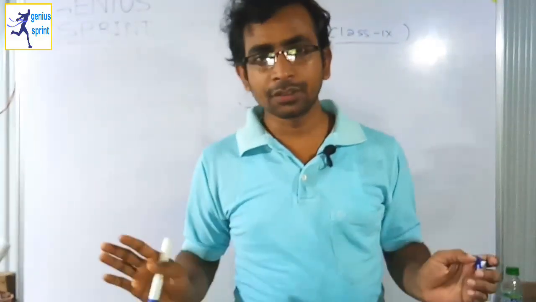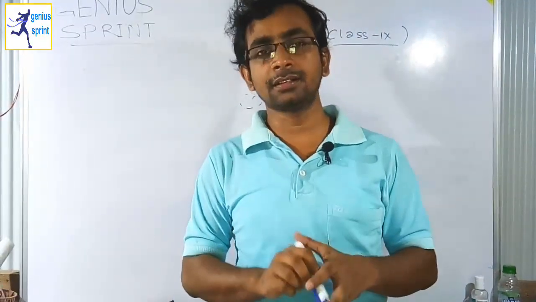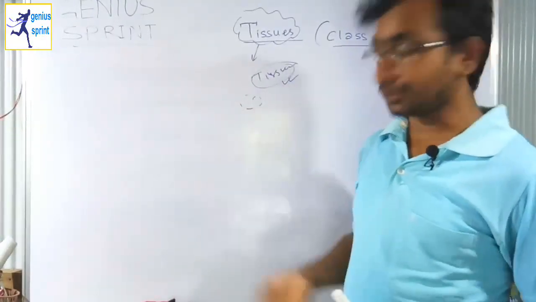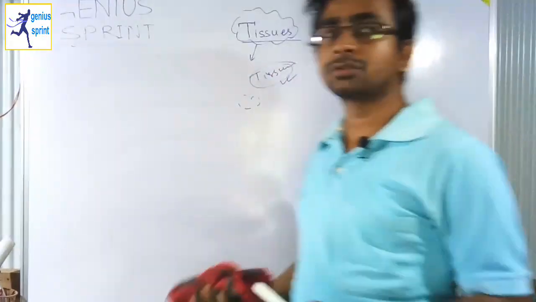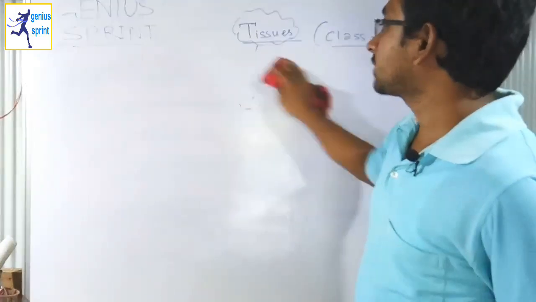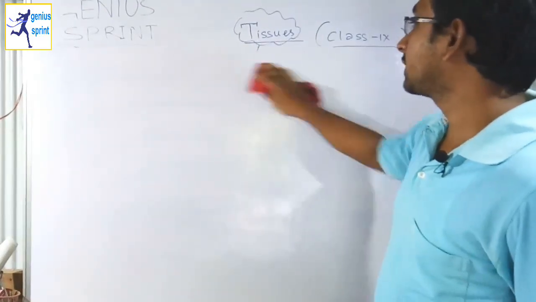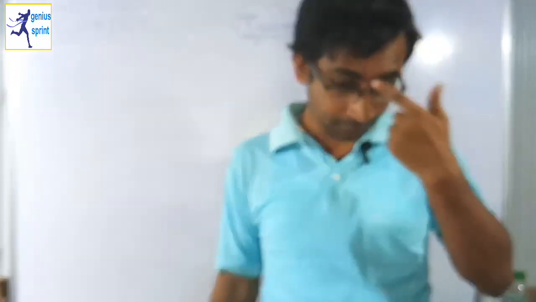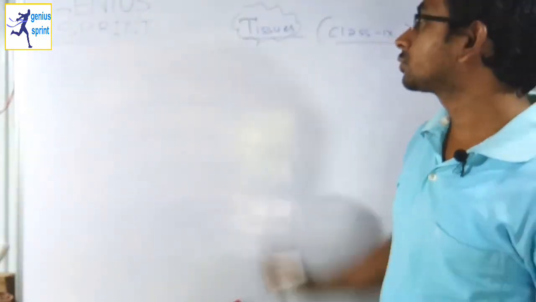There are different types of tissue. We will discuss this in our next classes, but in this session I will first try to solve these exercise questions and explain the related topics. So for you, the first question is: define the term tissue.